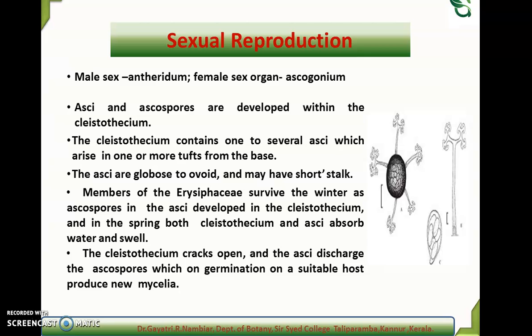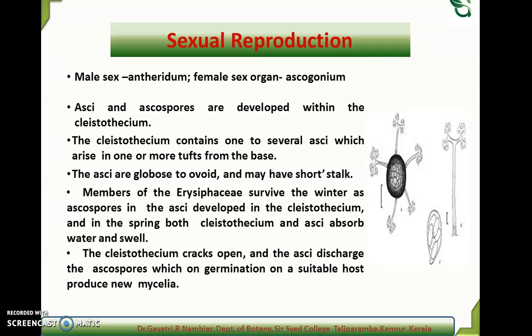Now, at the time of sexual reproduction, both the antheridial as well as the ascogonial hyphae grow side by side, and both of them become twisted upon each other. That is, the two hyphae become twisted, and the terminal cell will act as the antheridium, and the other cell becomes the ascogonium.